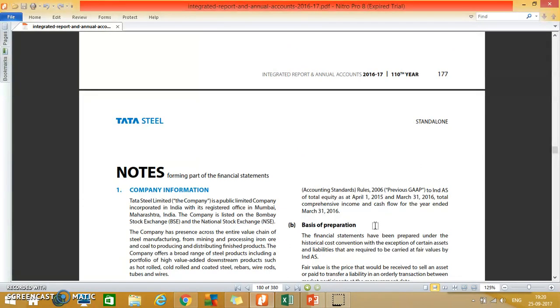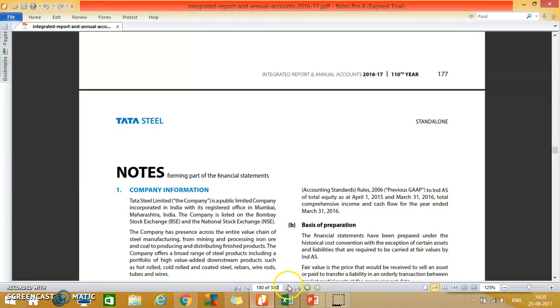So the standalone numbers tell us that the company has reported a revenue of 53,260 crores in the year 2017, with a profit of 5,356 crore on a standalone basis, while the assets are 1,11,465 crores on a standalone basis.